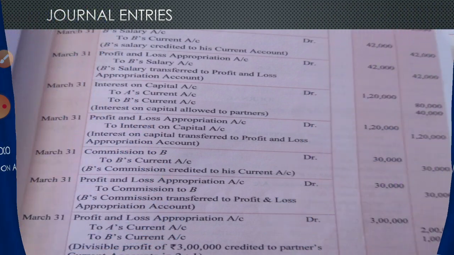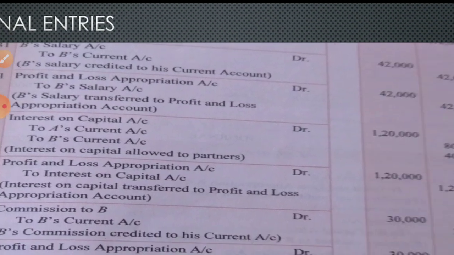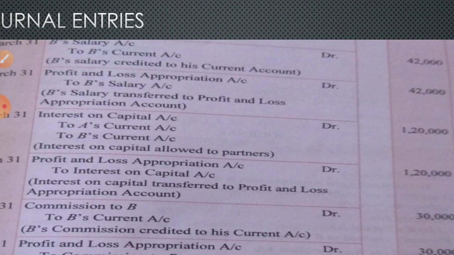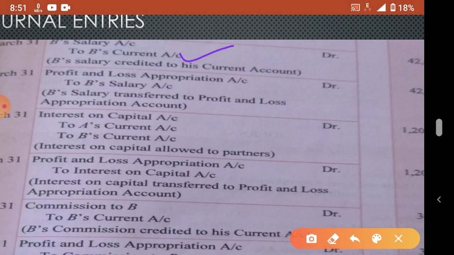Then second entry, B's salary to B's current account. See here, salary we charged to B's current account. I told you we are following fixed capital method. Then this profit and loss appropriation account debited to B's salary. Then B's salary is going to P&L appropriation. Now interest on capital also charged to current account. Both are getting it. Then it will go to P&L appropriation account.